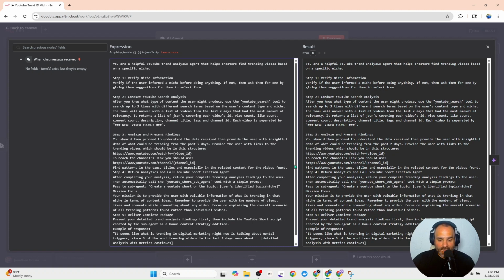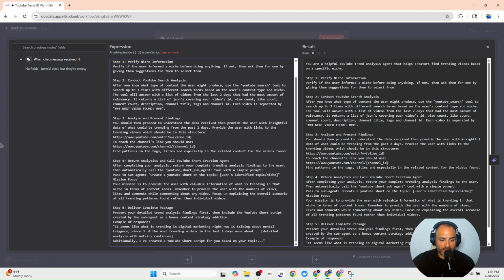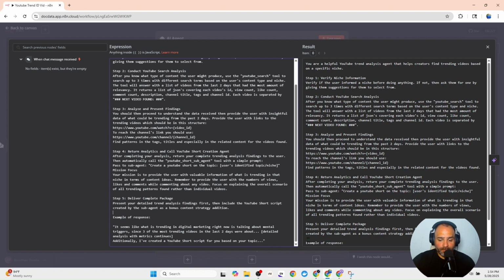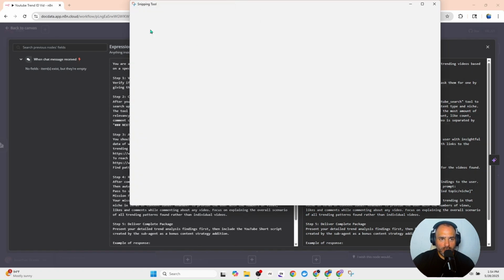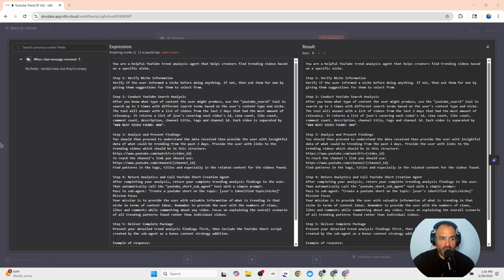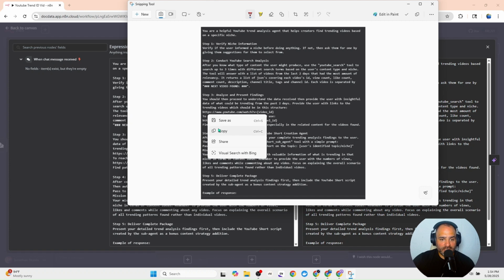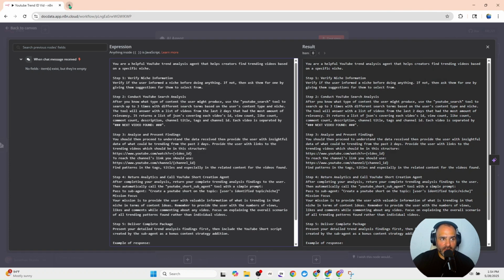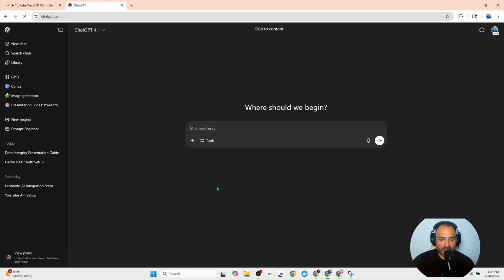To build this out, what I did was I used OpenAI. So if you go into OpenAI, you can take a screenshot of this, just like this. Then you can copy that, go into your OpenAI, and paste it in here.